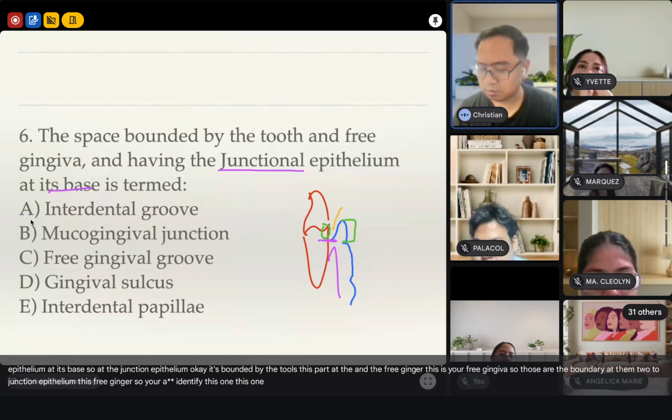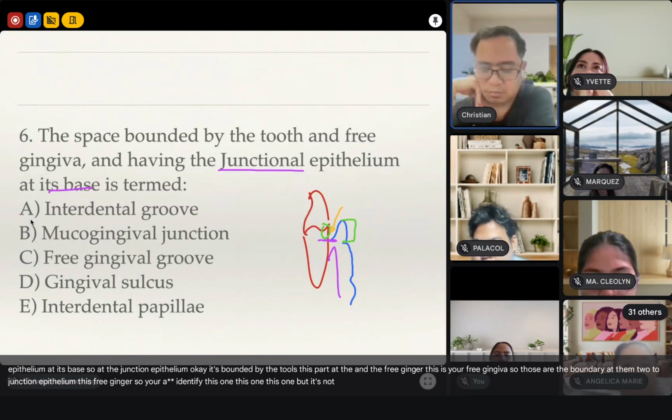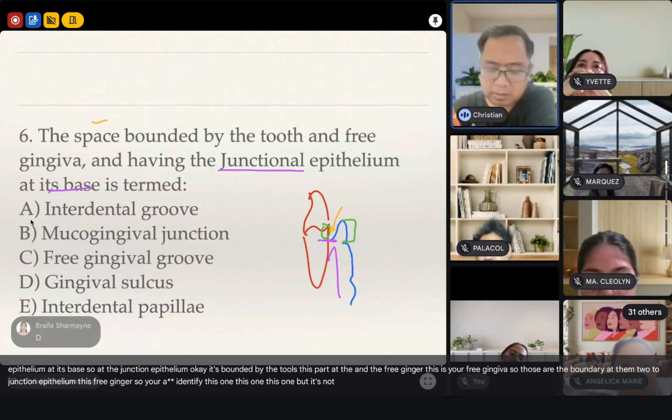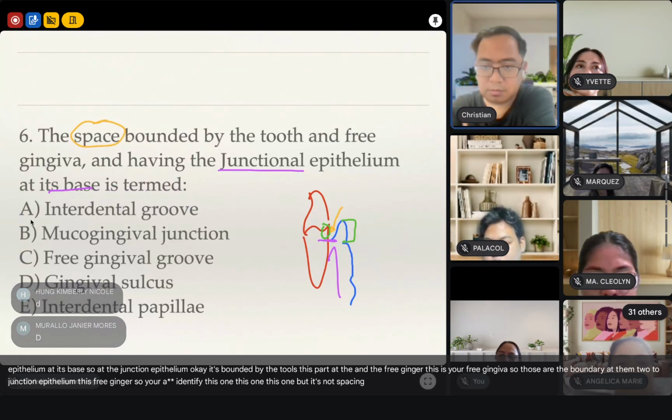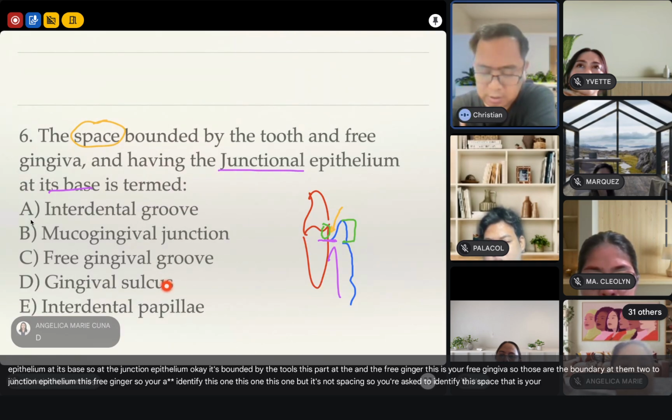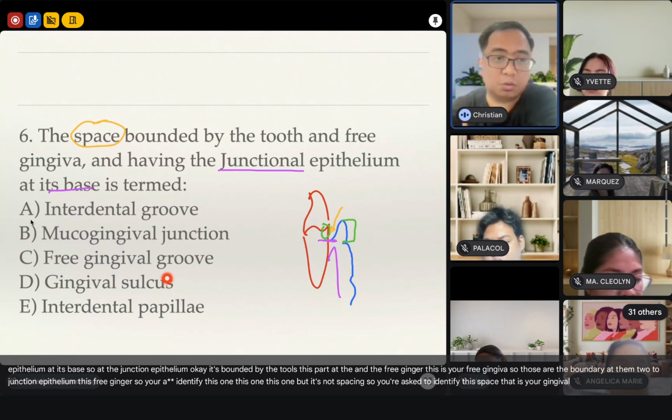This one. What is that? Kasi space eh, hindi naman epithelium. So you're asked to identify this space. That is your, tama, gingival sulcus.